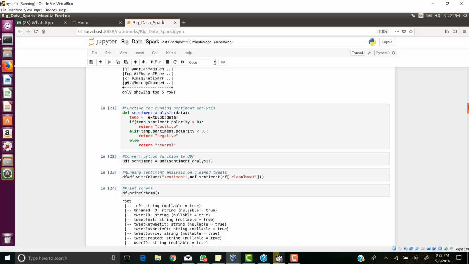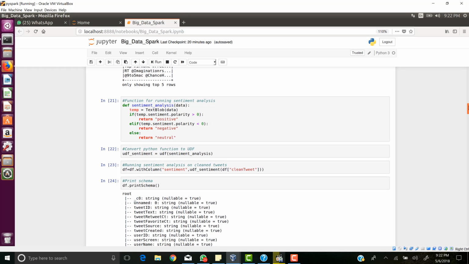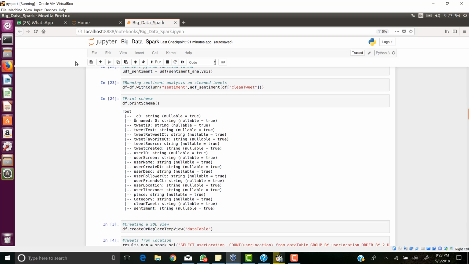After cleaning the data, I am trying to do sentiment analysis. So here I have defined a sentiment analysis function, and I have defined the polarity: less than 0 would be negative, greater than 0 would be positive, else it would be neutral. I'm running the sentiment analysis function, UDF sentiment, and creating another column named sentiment, which gets the sentiments, either negative, positive or neutral, by passing the clean tweet to the function. By printing the schema, we can see the clean tweet and sentiment are the two columns which got added.